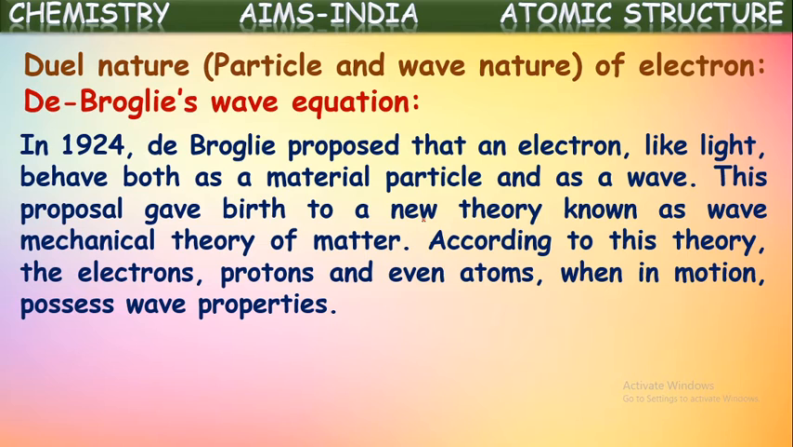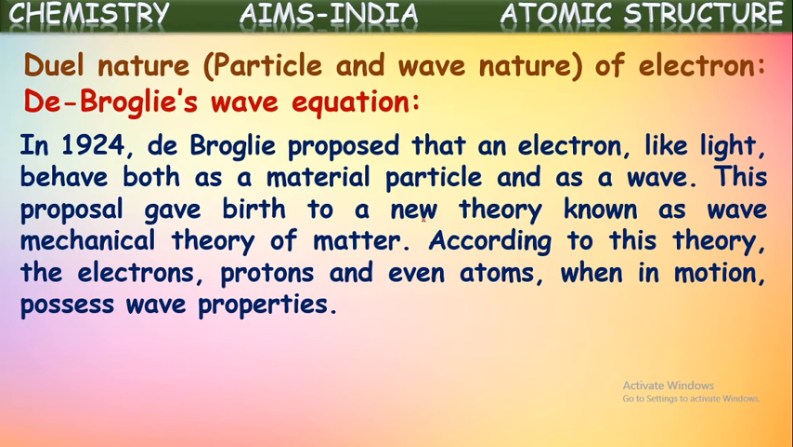In 1924, De-Broglie proposed that an electron, like light, behaves both as a material particle and as a wave. Yes, in 1924, De-Broglie proposed that electrons behave in both ways, like material particles as well as waves. This proposal gave birth to the new theory known as the wave mechanical theory of matter.